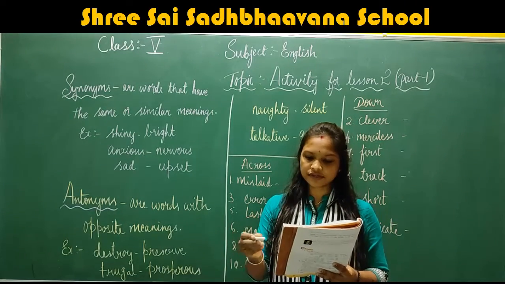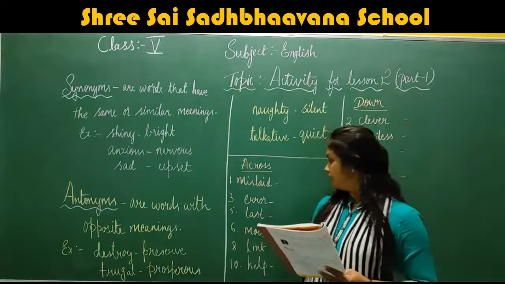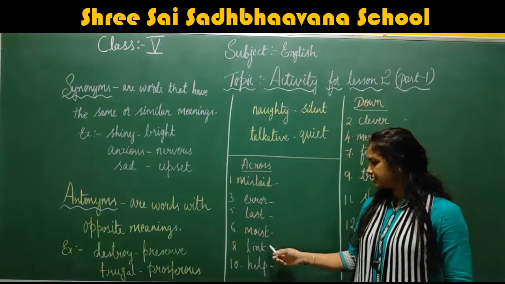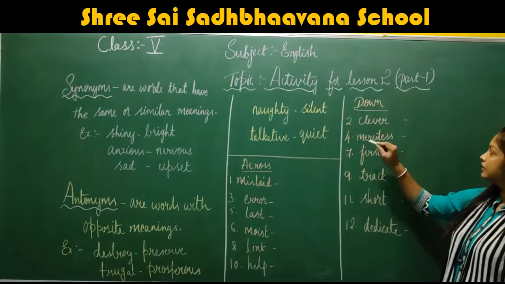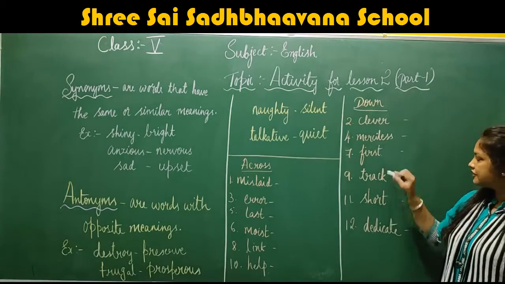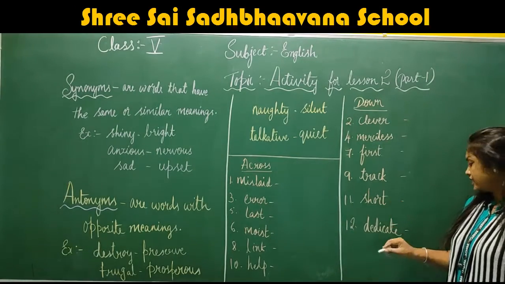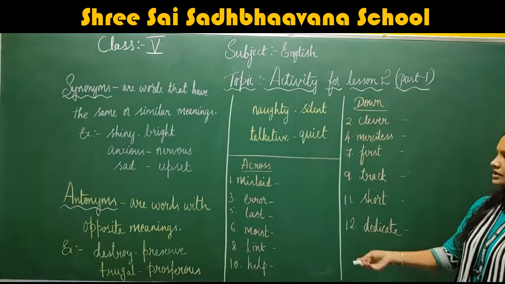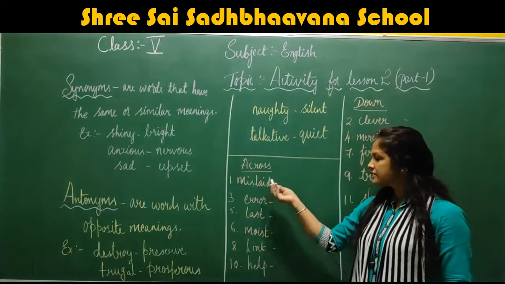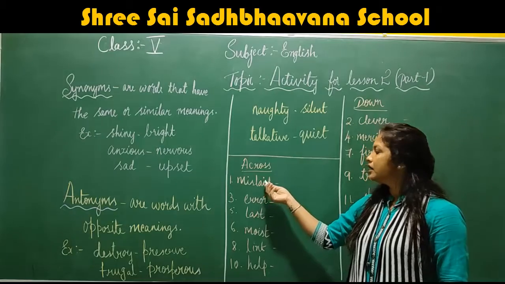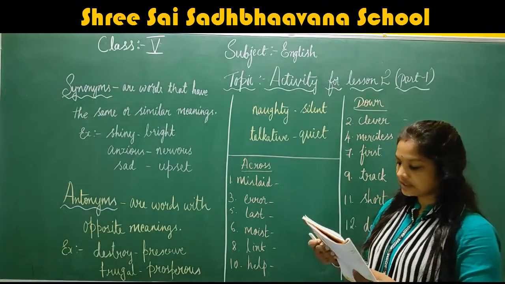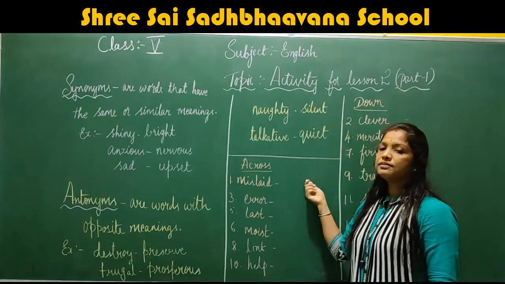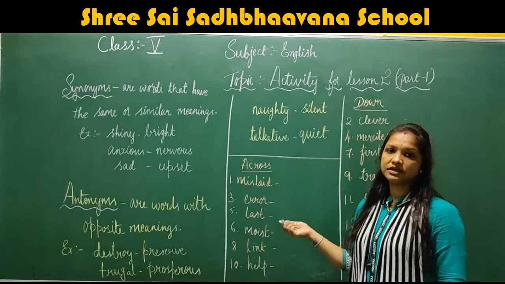What are the across words? First one, mislaid, error, last, moist, link and help. The downward words are clever, merciless, first, track, short and dedicate. So these are the words we have to write the synonyms for.